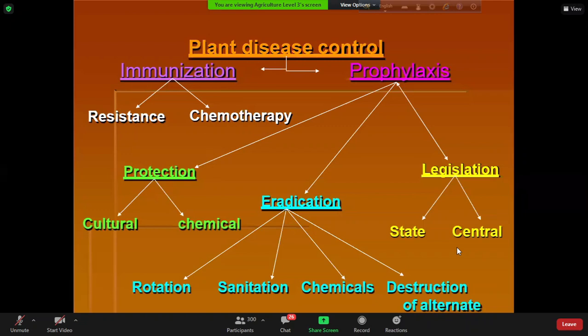The pathogen can complete the life cycle in absence of the main host, in the alternate host. But a collateral host is not important for the pathogen to complete the life cycle. The pathogen cannot complete the life cycle. They just can survive. Okay, you can check it from level 2 semester 2.